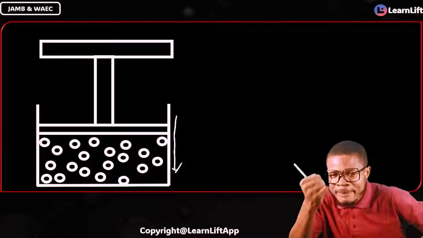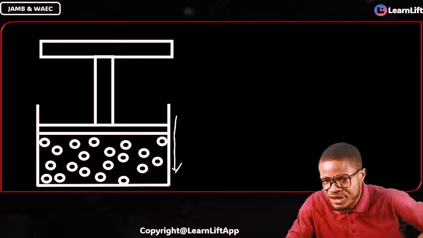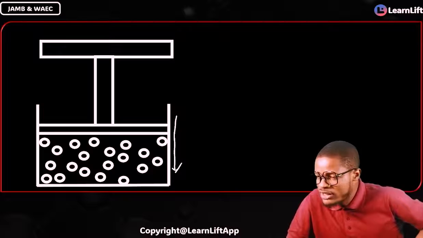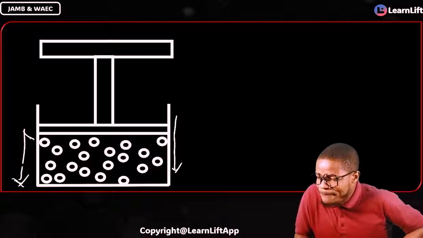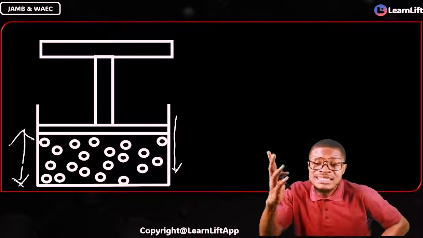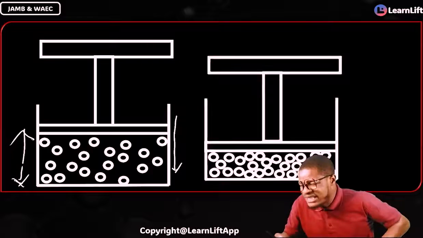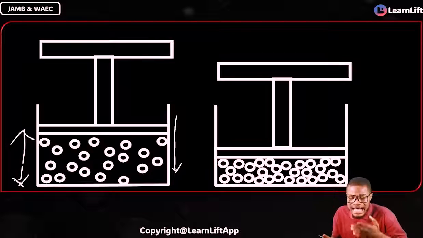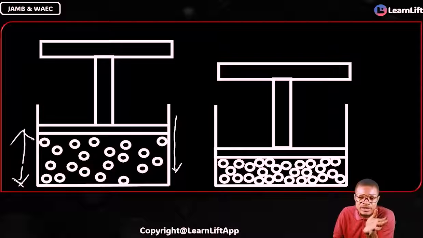And because pressure falls, what happens? I want the pressure to be maintained. I don't want to reduce or decrease the pressure. What do I need to do? It's very simple. This volume here is high, and because the volume here is high, the only thing I have to do is go and reduce the volume there. So, according to Charles' law, it's very simple.